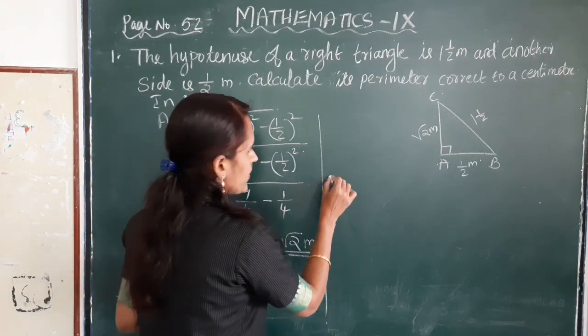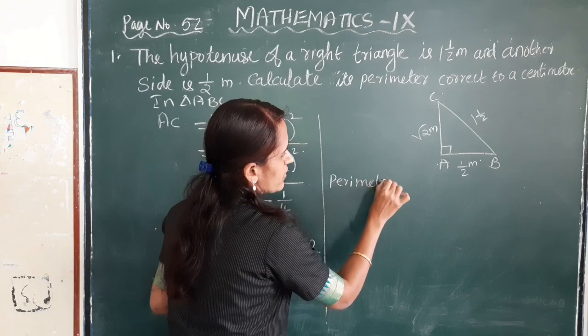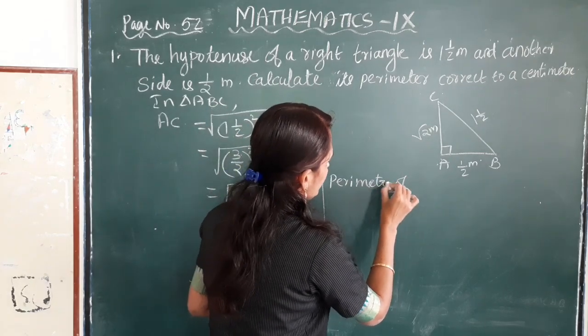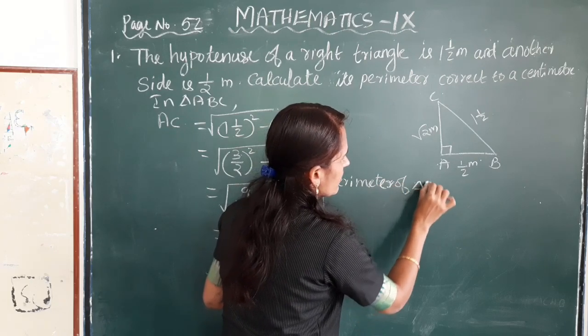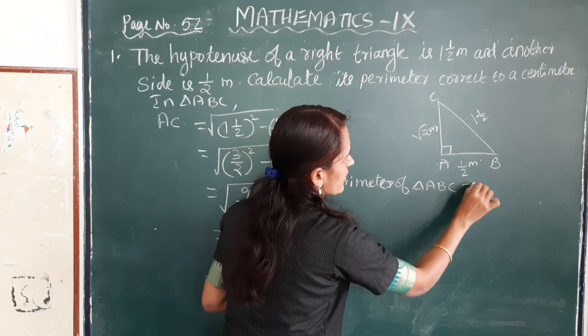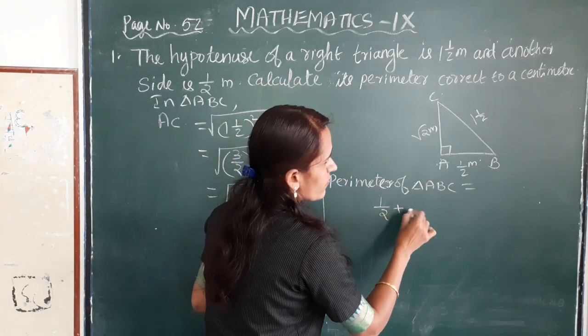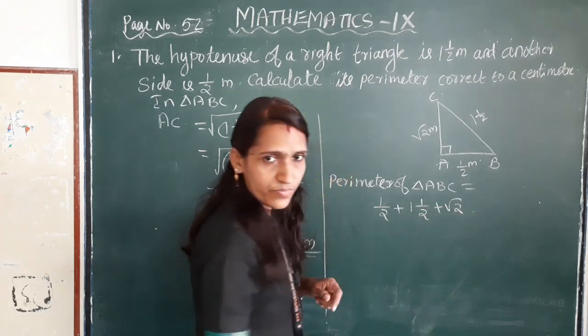Next, perimeter of triangle ABC is equal to half plus 1 by 2 plus root 2.